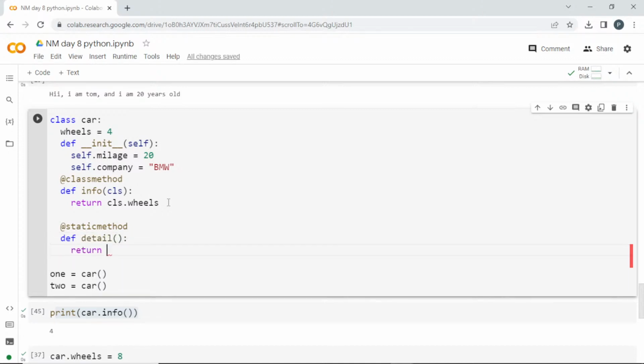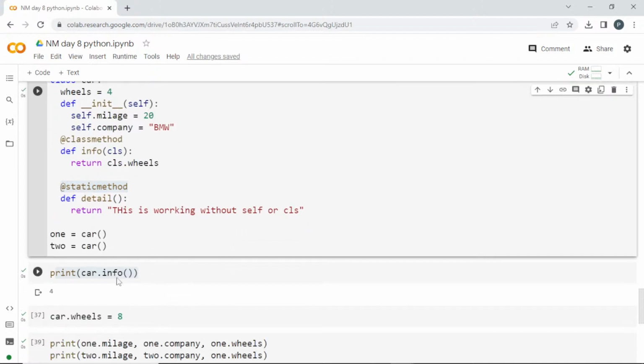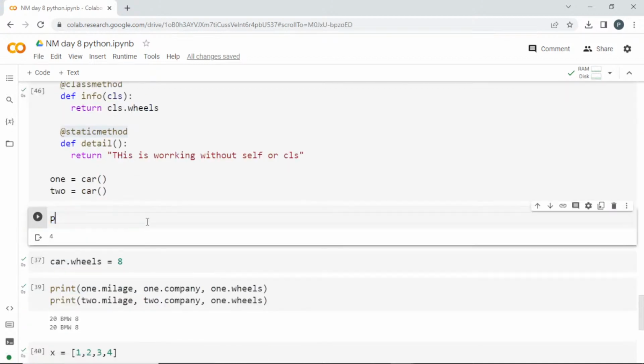I'll just return this is working without self or cls. Inside I'm not passing any self or class. Instead I'm declaring it as a static method. I can run this. If I want to print this detail, I can call it and print that.